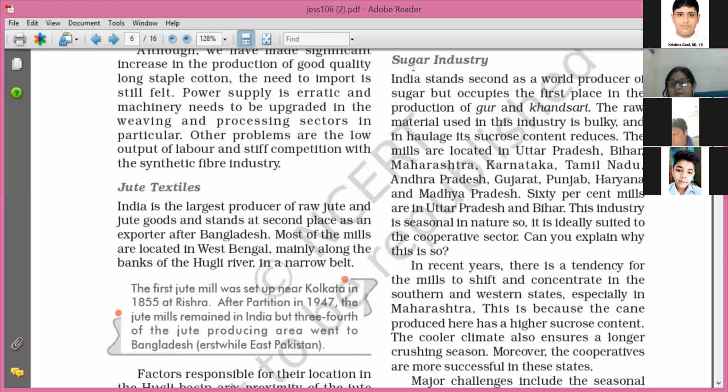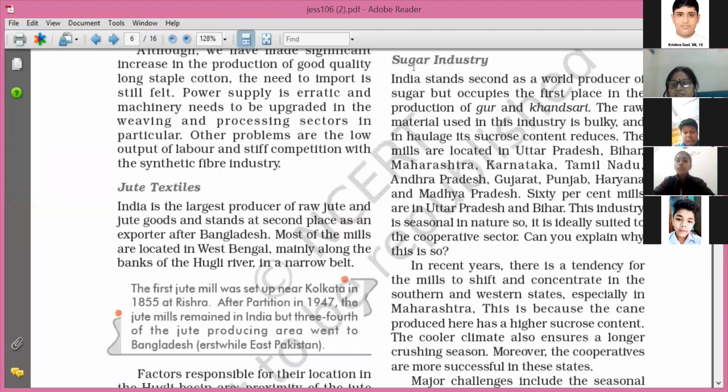Why are we growing more and more sugarcane over there? Because the climate over here is suitable for the growth of good quality sugarcane. The sugarcane that we are producing in the southern part, especially in Maharashtra, has high sucrose content, due to which we are able to produce good quality sugar. And moreover, the cooler climate over here has provided it a long crushing season. And here most of the farmers are producing sugarcane, due to which the cooperative sector industry has become very successful.